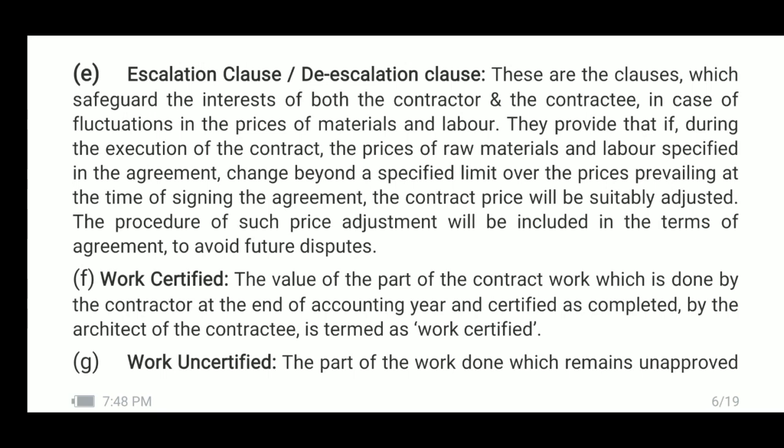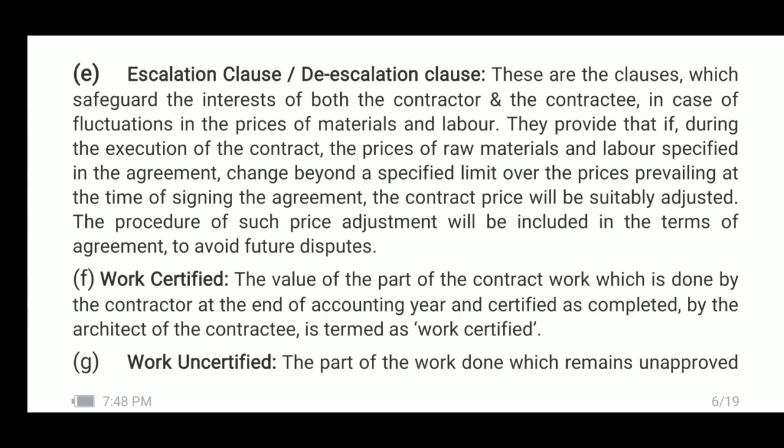De-escalation clause safeguards the interest of the contractee. Here, when these clauses are included in the agreement, then if the prices of materials or prices of labor change beyond a specified limit, then only the clauses will apply.